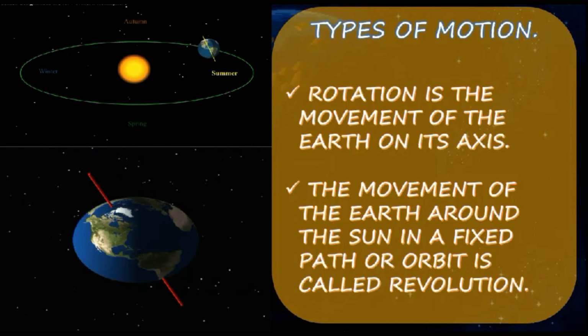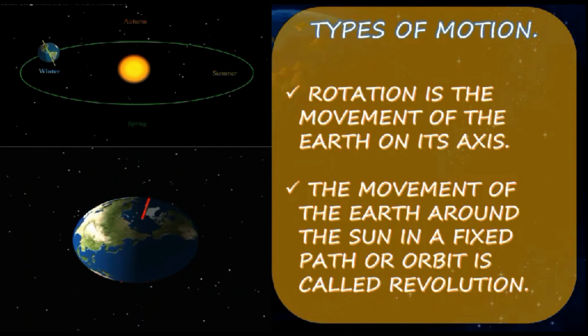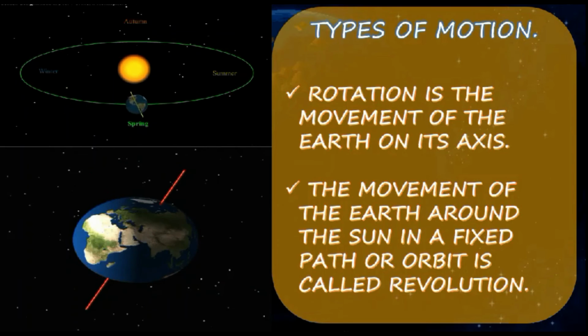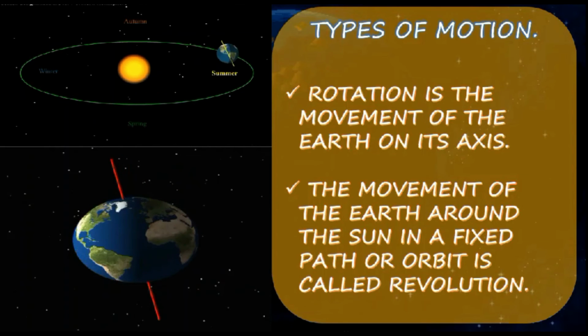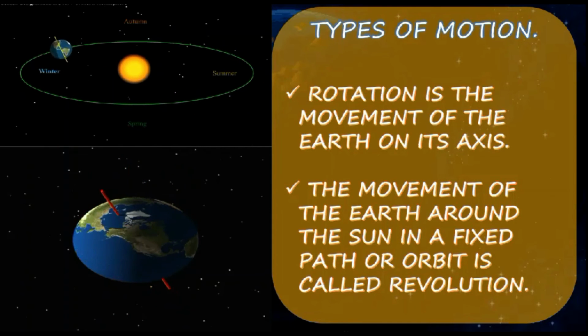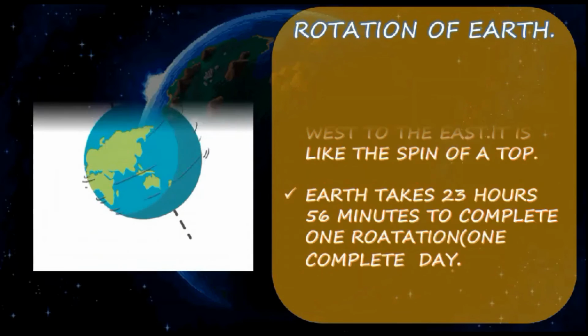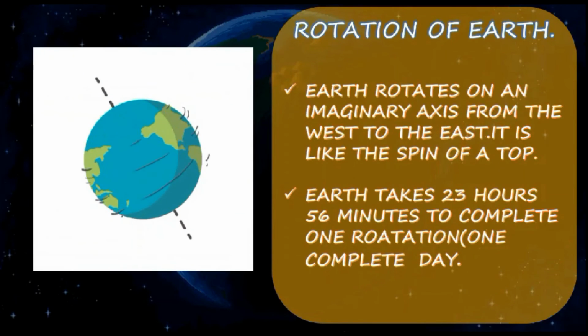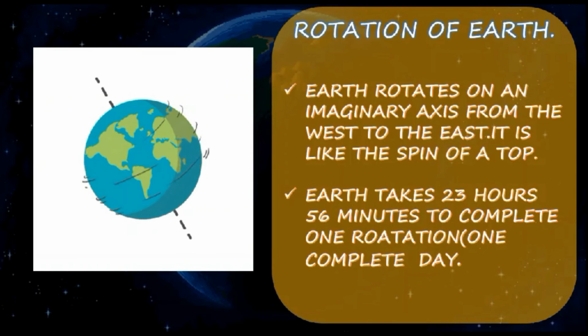Here we can see the types of motion. What are the types of motion? Rotation and revolution. Rotation is the movement of the earth on its axis, and the movement of the earth around the sun in a fixed path or orbit is called revolution. Earth rotates on its imaginary axis from west to east. It is like the spin of a top. Earth takes 23 hours and 56 minutes to complete one rotation, that is one complete day.